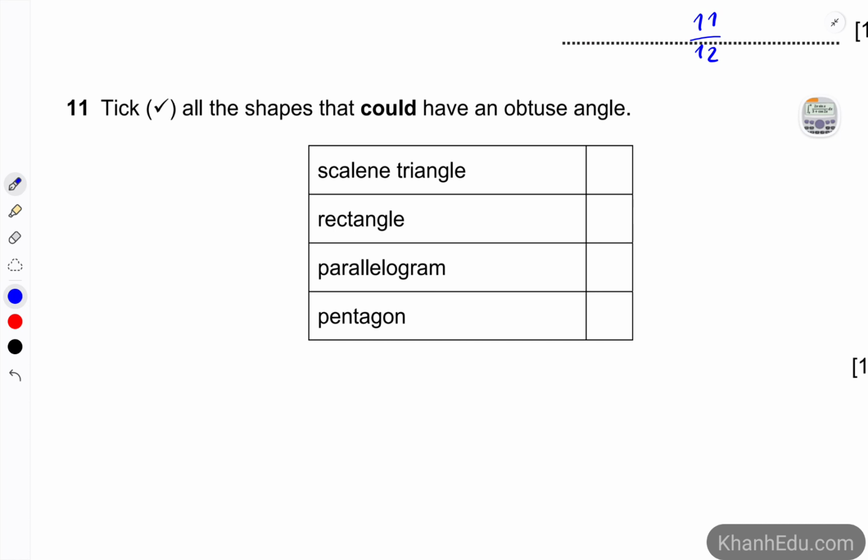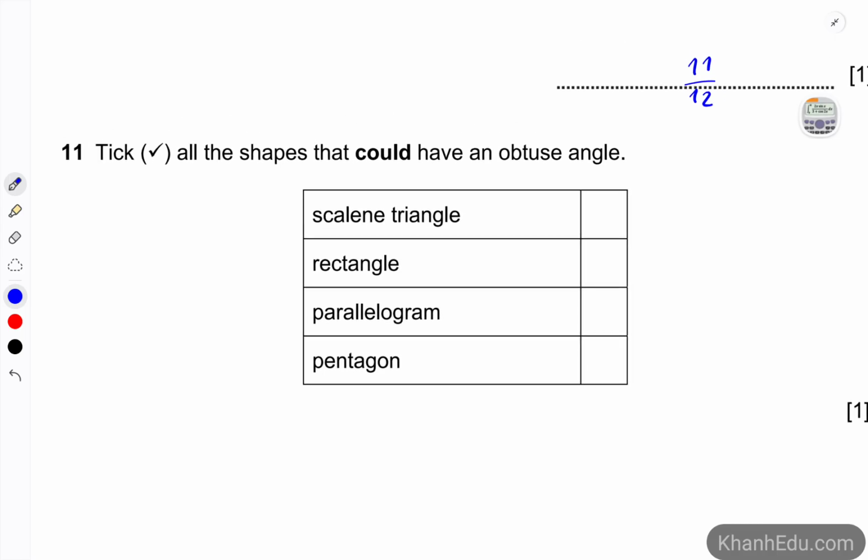Number 11, take all the shapes that could have an obtuse angle. We have scalene triangle. So let's draw a scalene triangle that has an obtuse angle, which is this one. We don't need to have equal sides here. So that one would be an example. Rectangle.